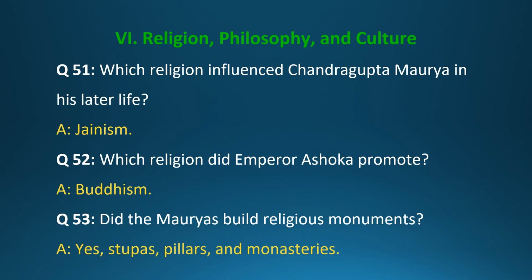Section 6. Religion, Philosophy, and Culture. Question 51. Which religion influenced Chandragupta Maurya in his later life? Answer: Jainism. Question 52. Which religion did Emperor Ashoka promote? Answer: Buddhism. Question 53. Did the Mauryas build religious monuments? Answer: Yes, stupas, pillars, and monasteries.